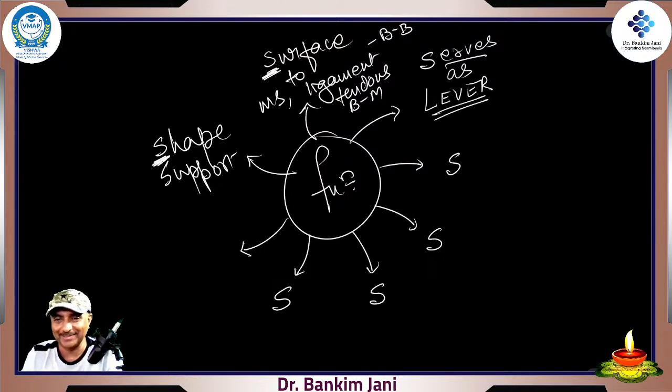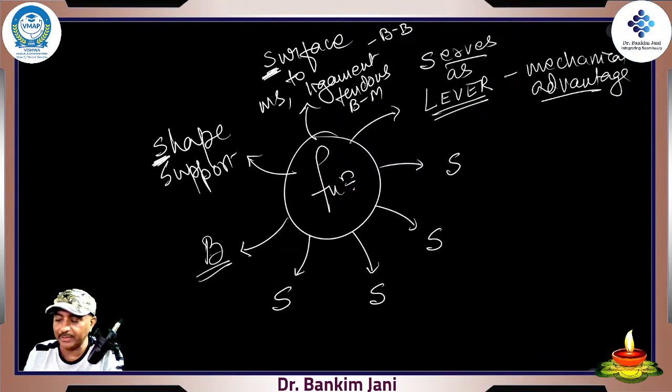Manufacturing blood cells, that was the last B, that was for the blood, so it will come last. So it serves as lever. Lever's function is mechanical advantage, right? So due to bones, we can lift heavy weights and we can perform some specific movements, right?